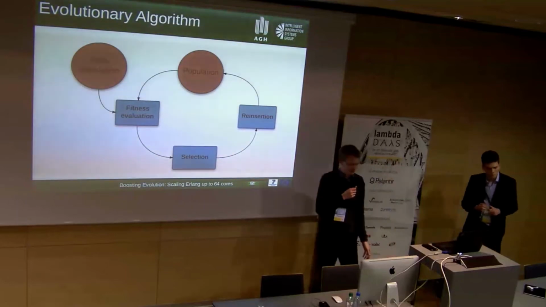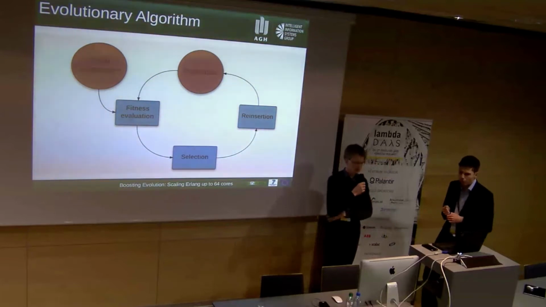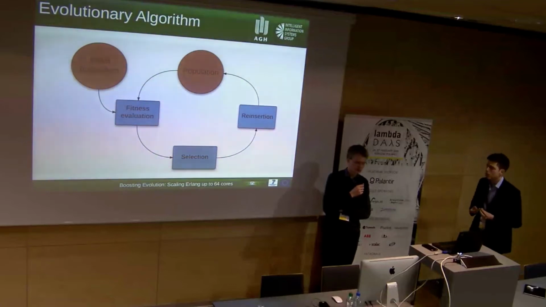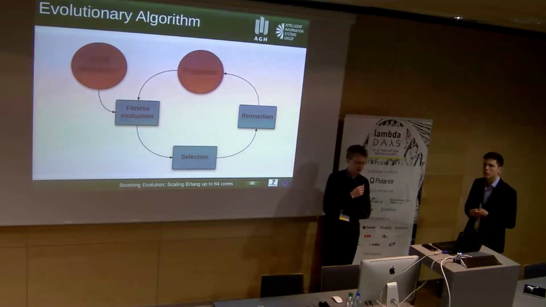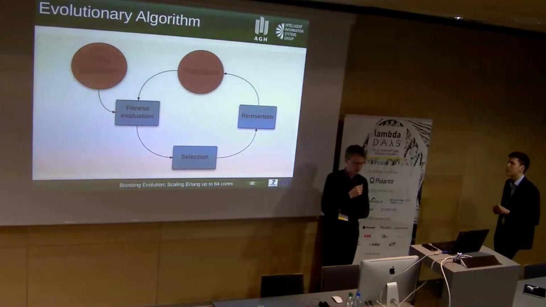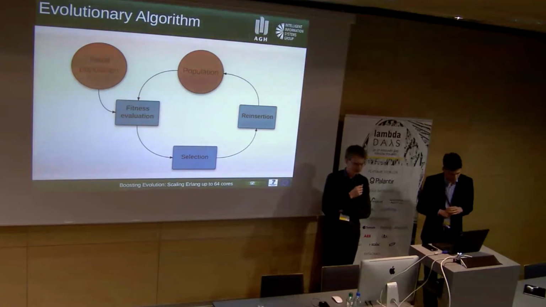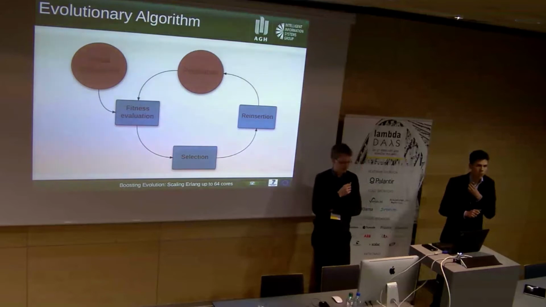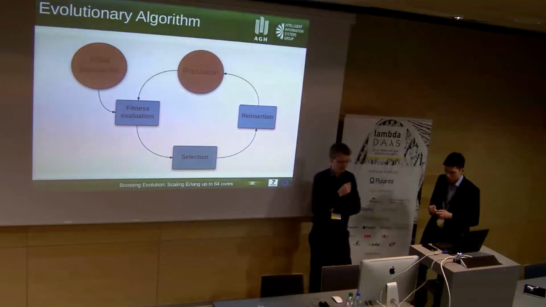As for the evolutionary algorithms, this is a general schema of an evolutionary algorithm. It's a class of algorithms which is inspired by phenomena occurring in nature, and it basically consists of constant reiteration on a population and updates to the population, which composes of the evaluation of fitness of the agents, then selecting some subpopulation of the agents which perform some action, and then putting them back to the pool in some way.